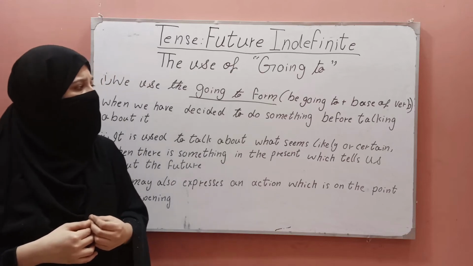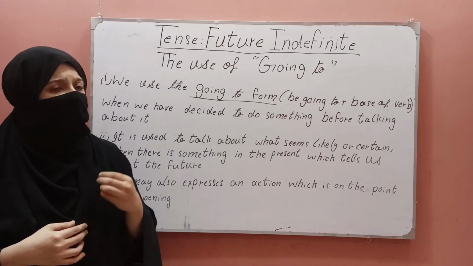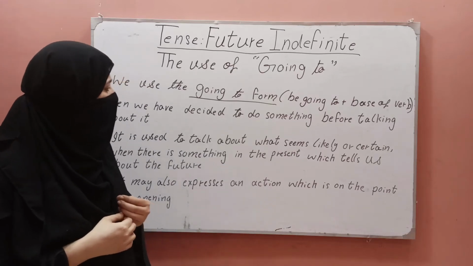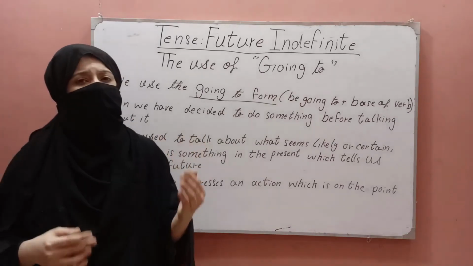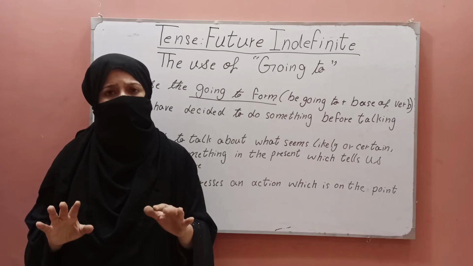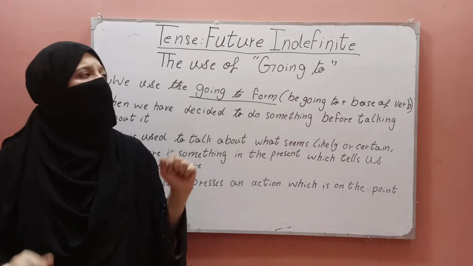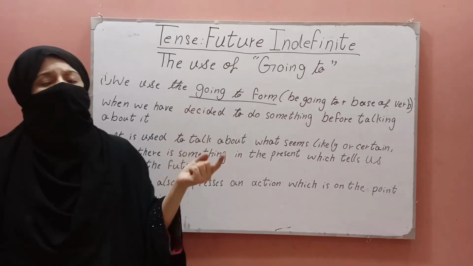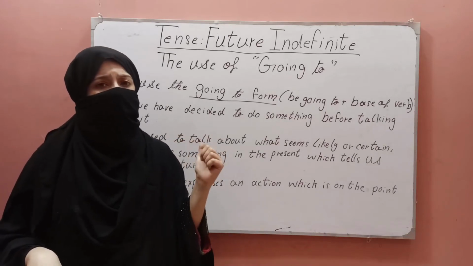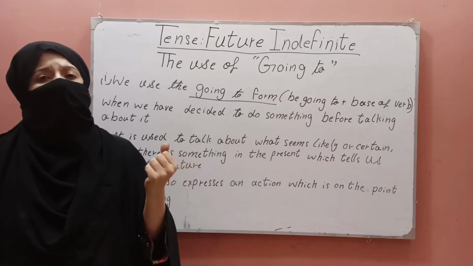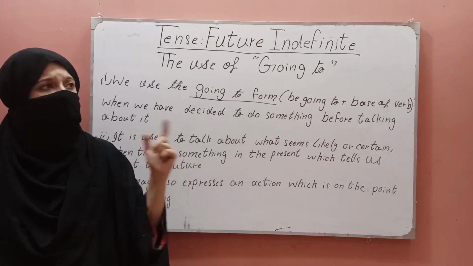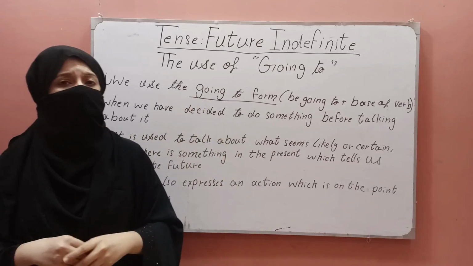Remember, the notable thing that we must keep in mind is that going to is used when the action has already been decided and preparations have been made. Then going to is used, not future indefinite tense, which is used for an instant decision. In this situation only going to is used.